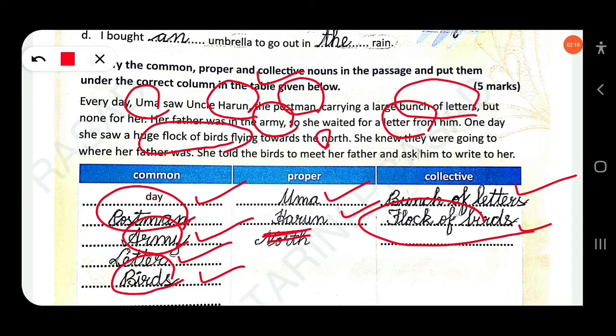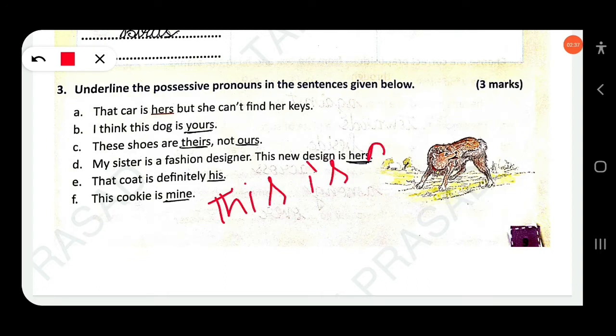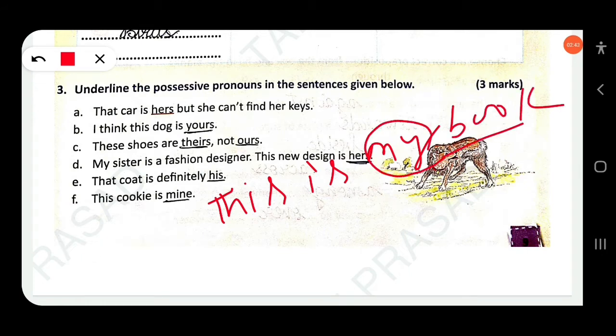Then next, underline the possessive pronouns in these sentences given below. You know the difference between possessive pronoun and possessive adjective. So here take an example. Okay, this is my book. This is my book. Do you know this is a possessive adjective. Okay, possessive adjective, my book.